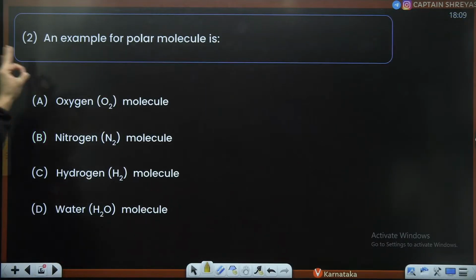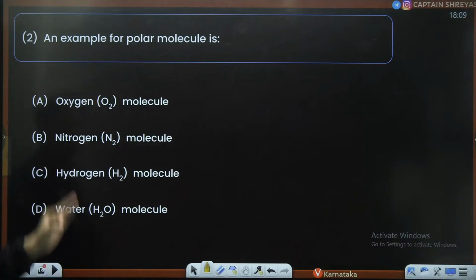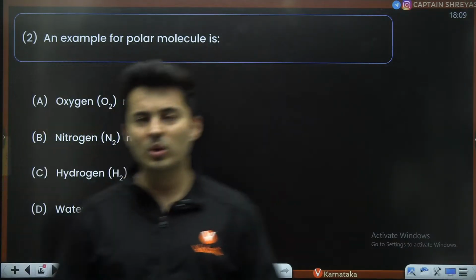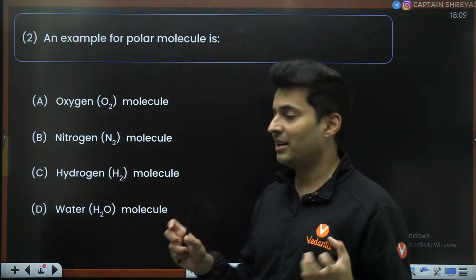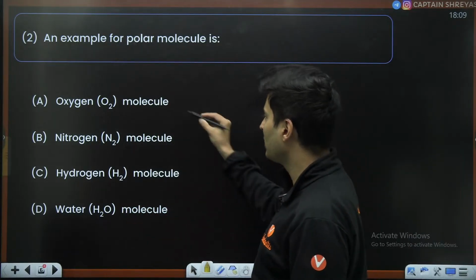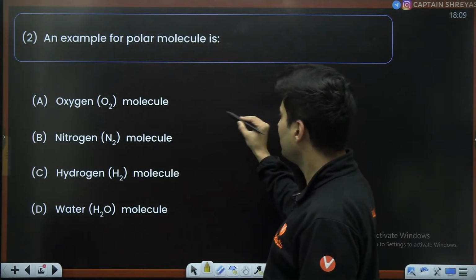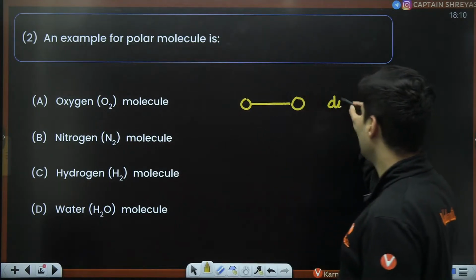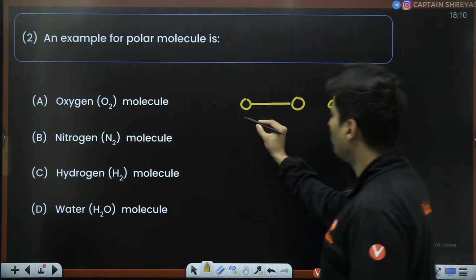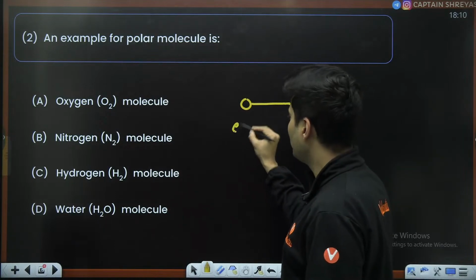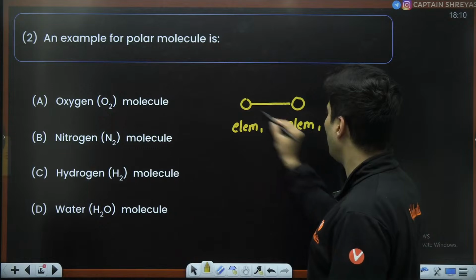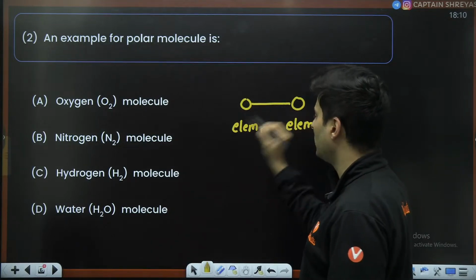Moving on. An example for polar molecule: oxygen, nitrogen, hydrogen, H2O. See, polar means the polarities should be separated, positive, negative. Now, if you notice, oxygen, nitrogen, hydrogen, these are all diatomic molecules. So when you have these diatomic molecules, both are the same element. Oxygen, oxygen, hydrogen, hydrogen, nitrogen, nitrogen.